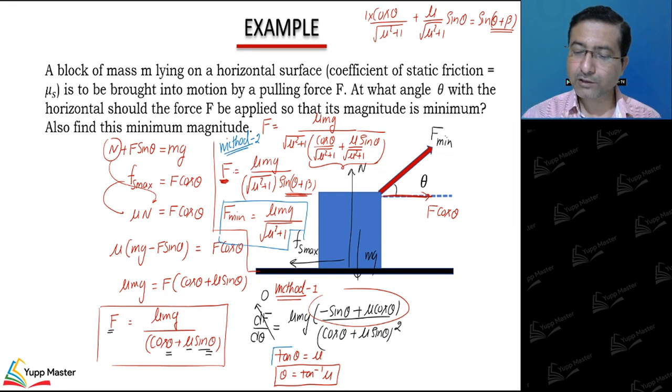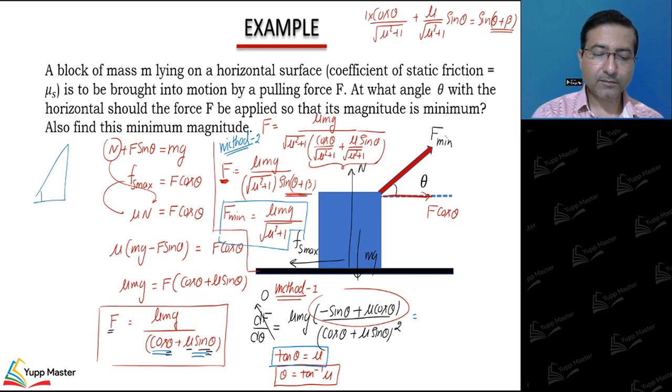If I use this equation just to substitute all the values to get force, let's substitute it here. We can see tan theta is mu, so this can be written this way, and the hypotenuse will be under root mu square plus 1. From this triangle I can substitute the values of cos theta and sin theta in the expression of force.